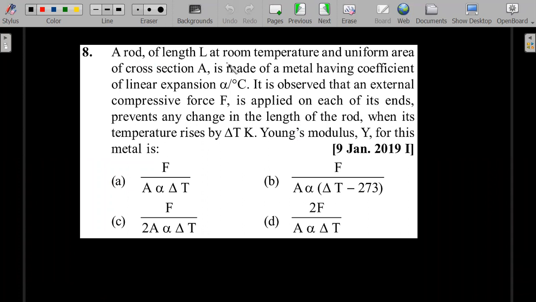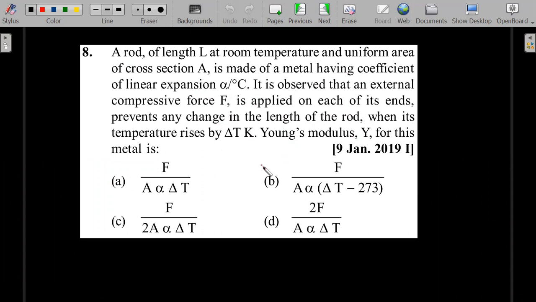A rod of length L at room temperature and uniform area of cross section A is made of a metal having coefficient of linear expansion alpha. It is observed that an external compressive force F applied on each of its ends prevents any change in the length of the rod when its temperature rises by delta T Kelvin. Young's modulus Y for this particular metal is, okay, you should have got a picture of how it works, right?